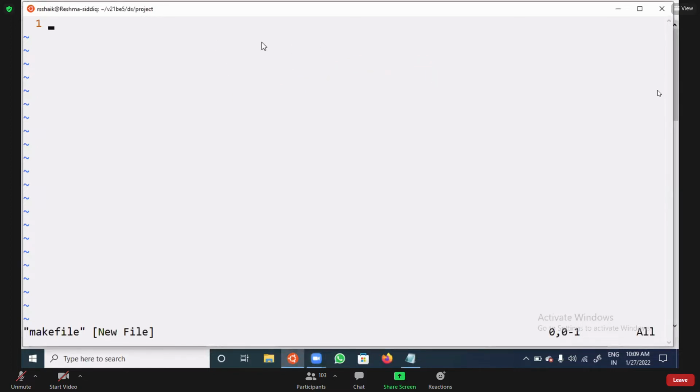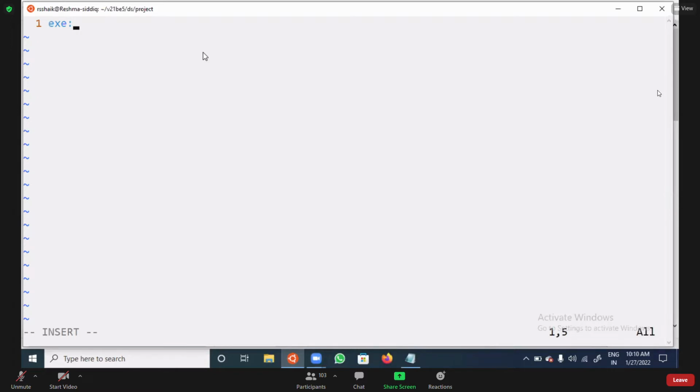Now, update in makefile. Whenever you are going for this makefile, we have some rules. You need to follow the rules. What are the rules? First we need to write the target. Target is nothing but what we are going to create. We are going to create an executable file. The executable file name I am writing is exe. You can take any name, that is up to your wish, but I am considering the executable file as exe.